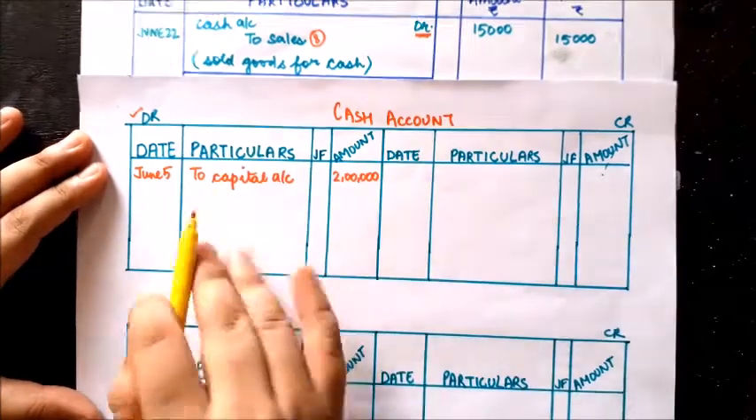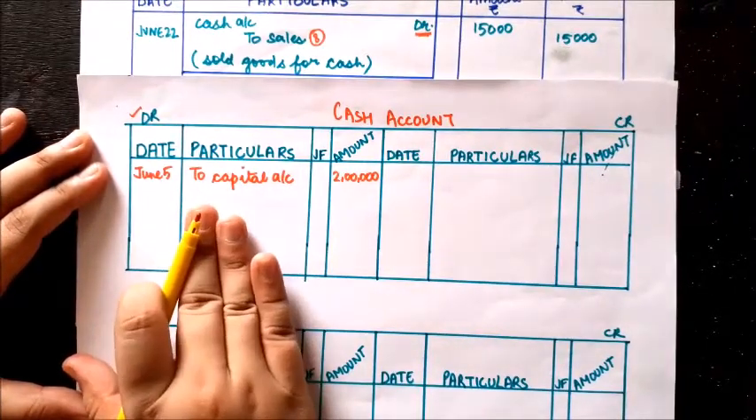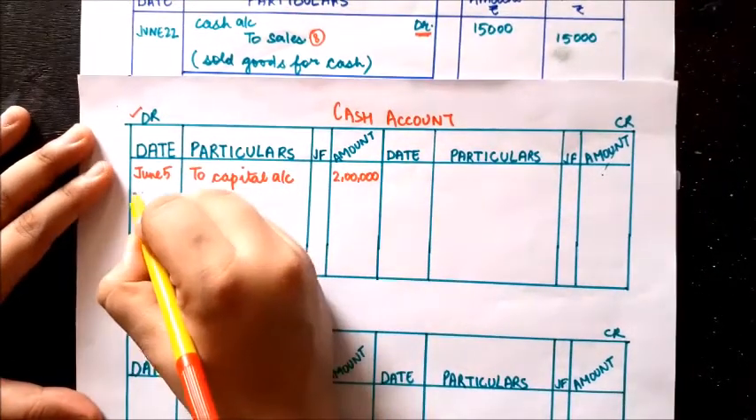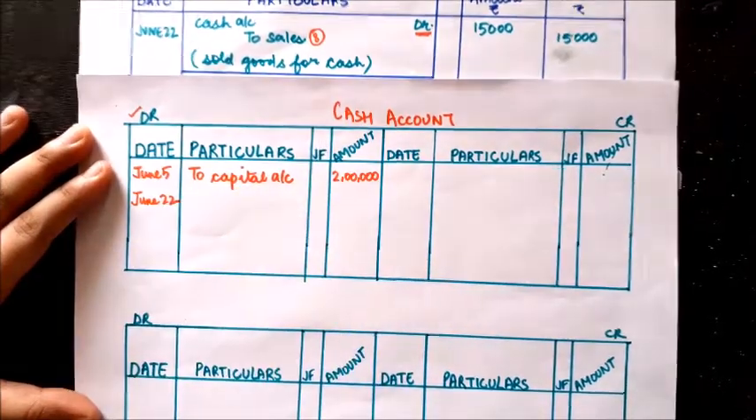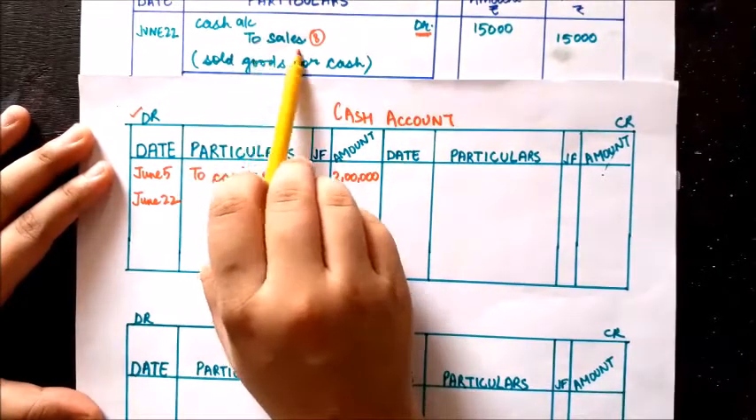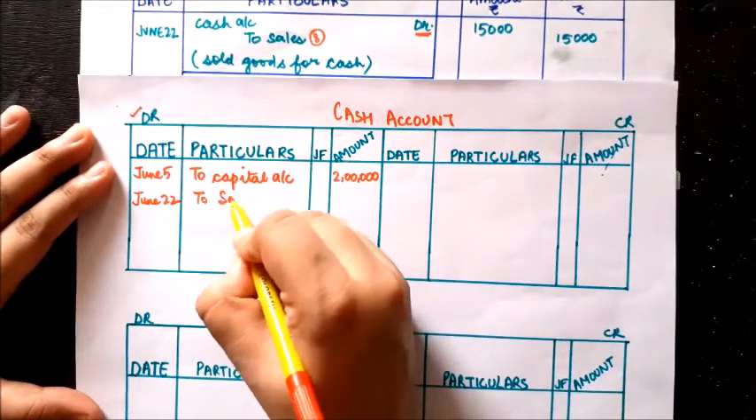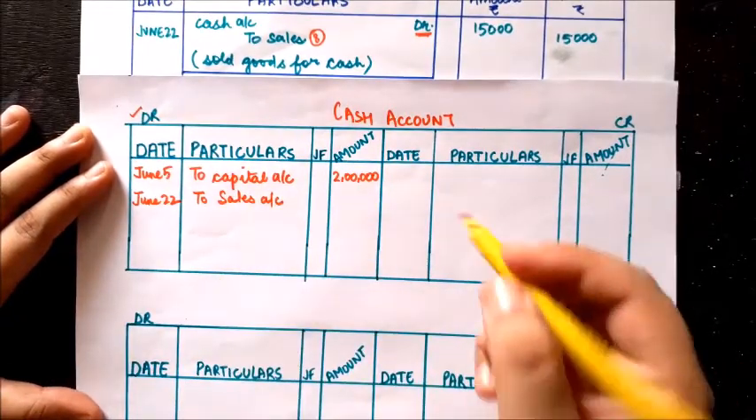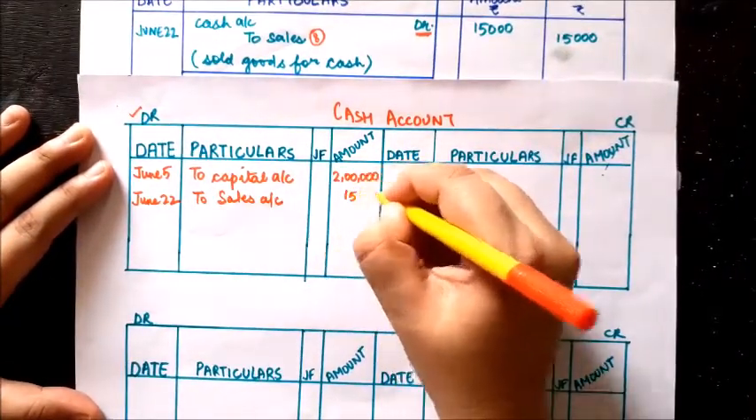Now here again, cash account is debited, sales account is credited. So in the cash account the entry will come on the debit side and you will write the opposite name, that is to sales account, and in the amount column you will write 15,000.